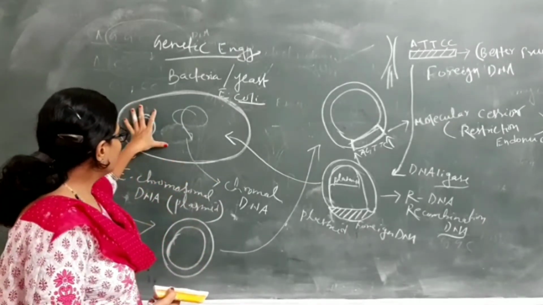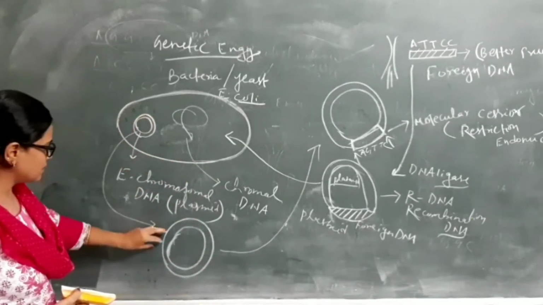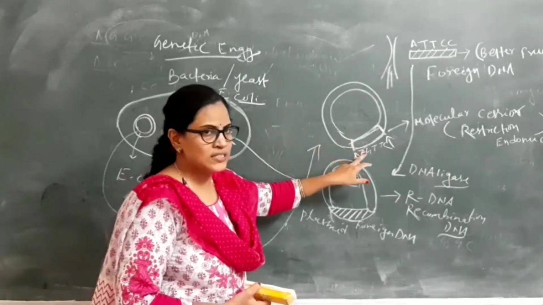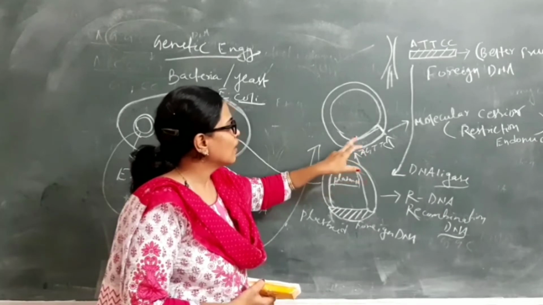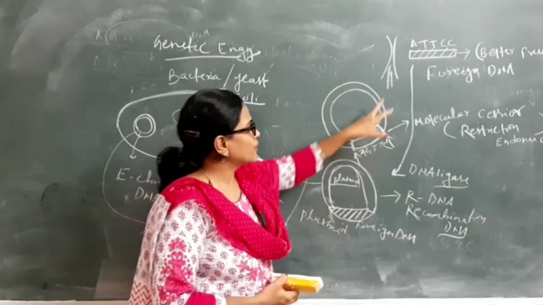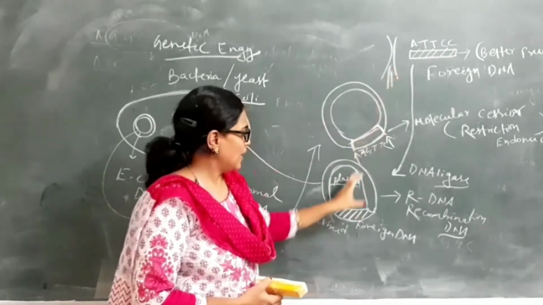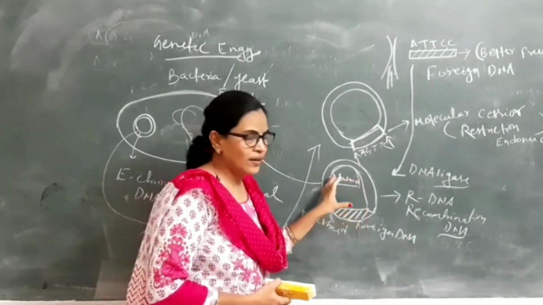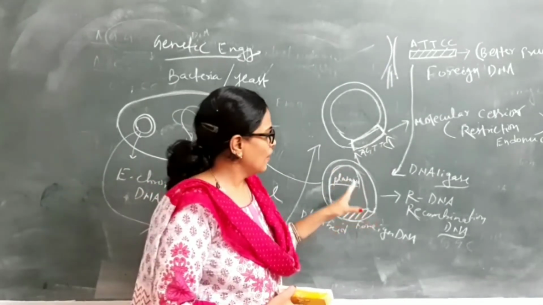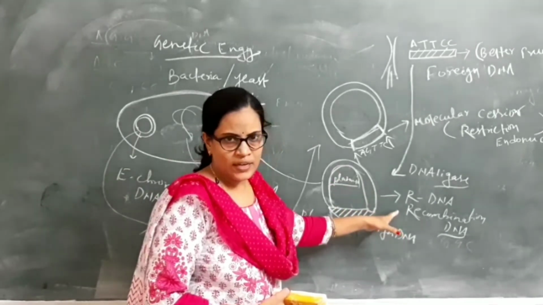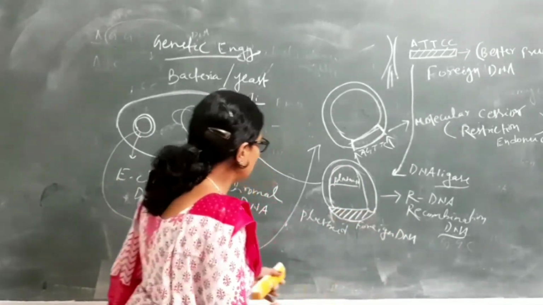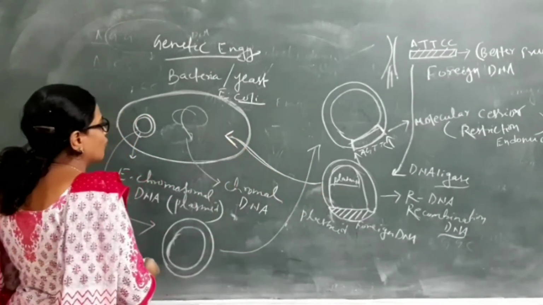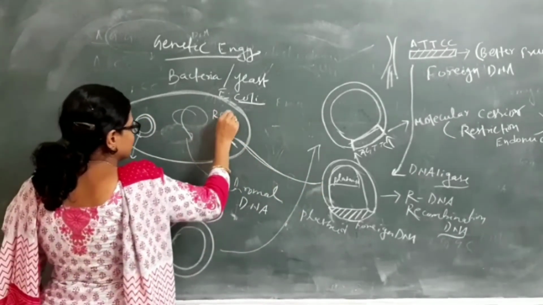So, we first take this plasmid. This plasmid is cut with the molecular scissor known as restriction endonuclease. For better production, we take some foreign DNA and insert it inside this plasmid to make a recombinant DNA. After the recombinant DNA is produced, it is introduced inside this bacteria for replication.